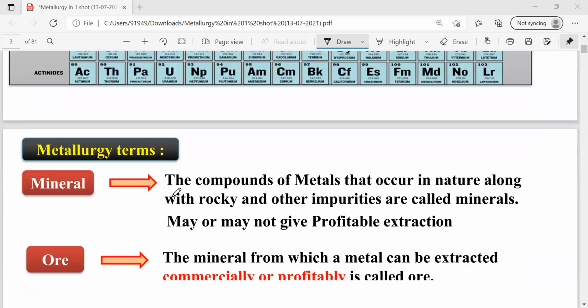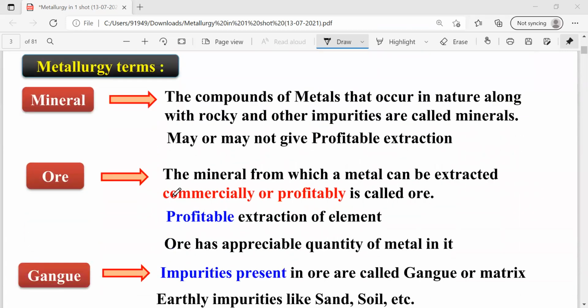Yes, coming to the extraction of metals, the process of extraction of metals from the ores or minerals is called metallurgy. In metallurgy, we have to understand some terms. First one is the mineral. Mineral means it is a compound of metal that occurs in nature along with rocky or other impurities, and may or may not give profitable extraction.